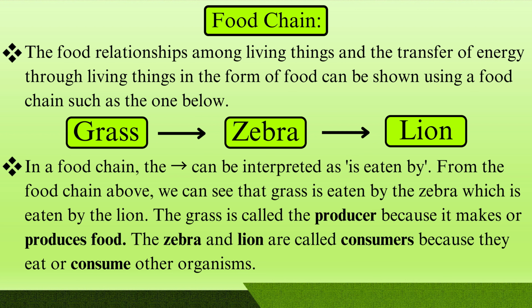From the food chain above, we can see that the grass is eaten by the zebra, which is eaten by the lion. The grass is called the producer. Producer means it produces itself, because it makes or produces food. The zebra and lion are called consumers because they eat or consume other organisms.